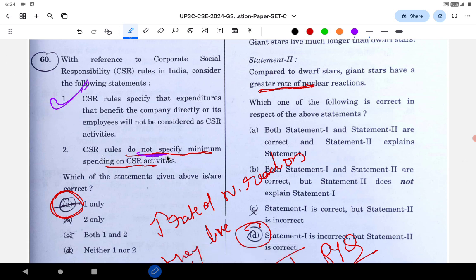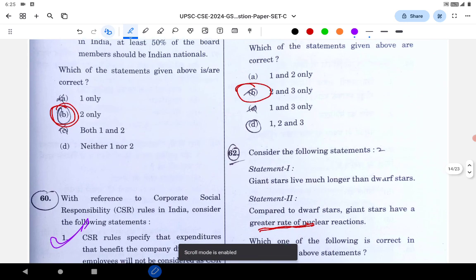CSR rules do not specify minimum spending on the CSR activities. Do not specify, they specify actually. In the CSR, I think they have given us a specific number: 2% of the company profit has to be spent on CSR. Then they have even criminalized it. There was a big issue regarding that. So it's a kind of contemporary issue, but difficult. It's difficult to know the provision, but you can easily solve that using the tricks. That's what we are saying.